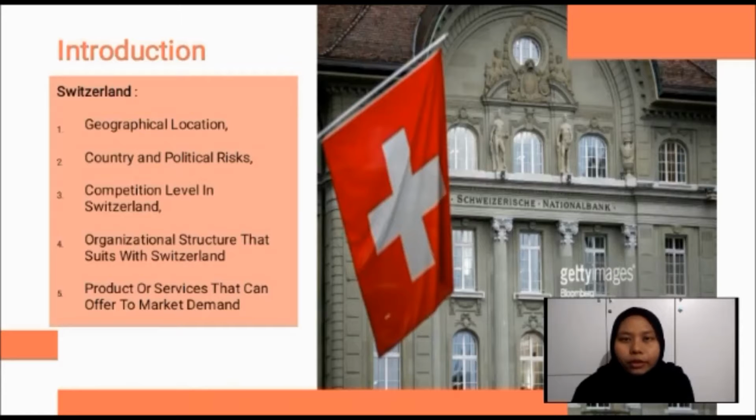In our report, we have analyzed various sections such as geographical location, country and political risk, competition level in Switzerland, organizational structure that suits Switzerland, and also products and services that can be offered to the market demand.